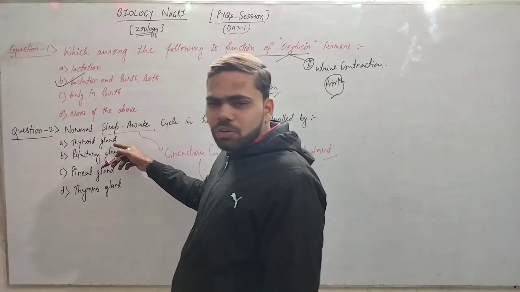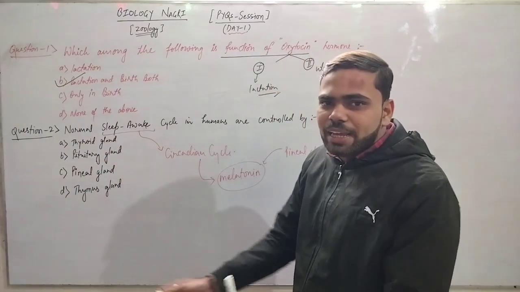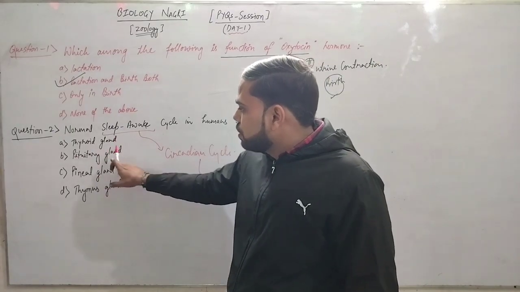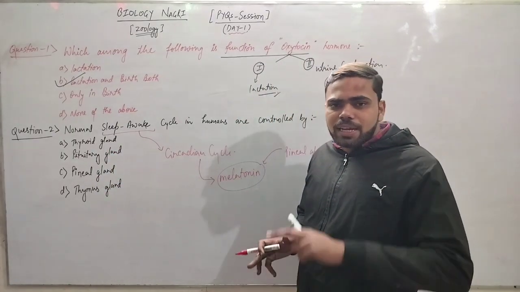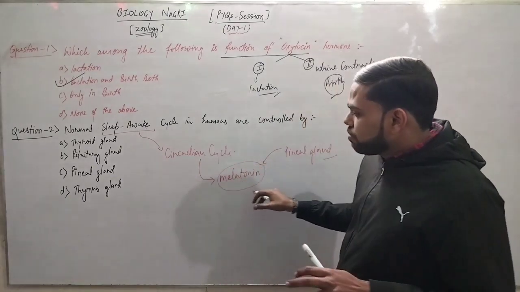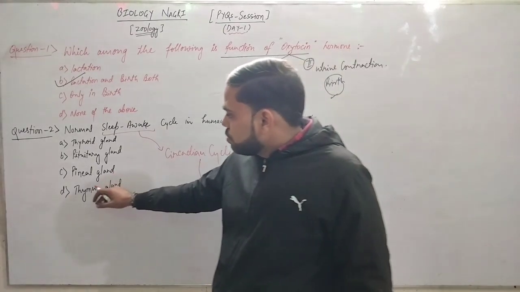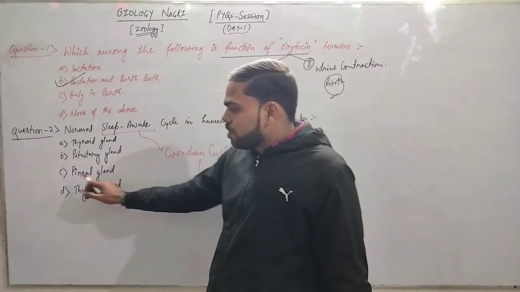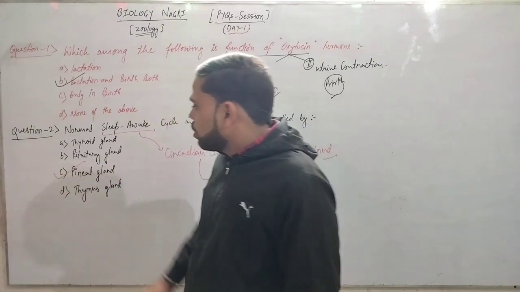First, thyroid gland. We know the thyroid gland releases thyroxine and thyrocalcitonin. So this will be the wrong option. Second, the pituitary. We know that the pituitary releases hormones through the anterior pituitary and posterior pituitary, out of which melatonin is not there. Third option, pineal gland. Yes, the pineal gland is releasing melatonin. So no need for the fourth option. This is the correct option.